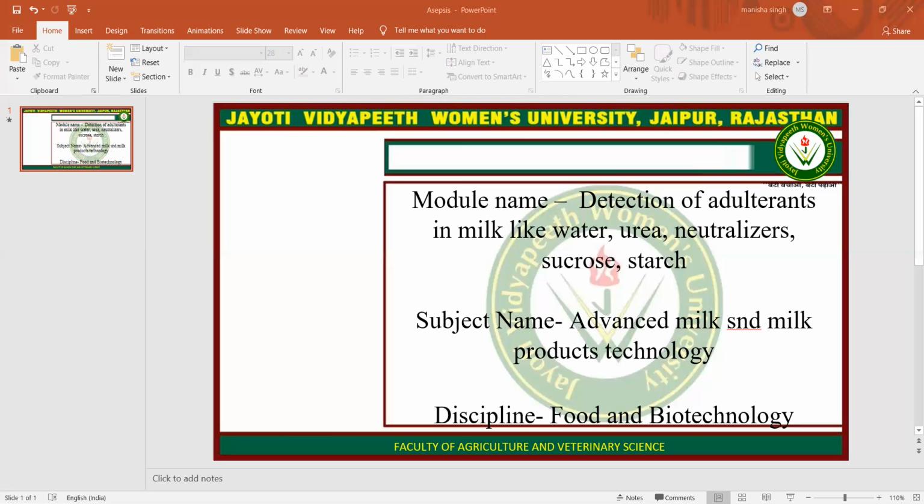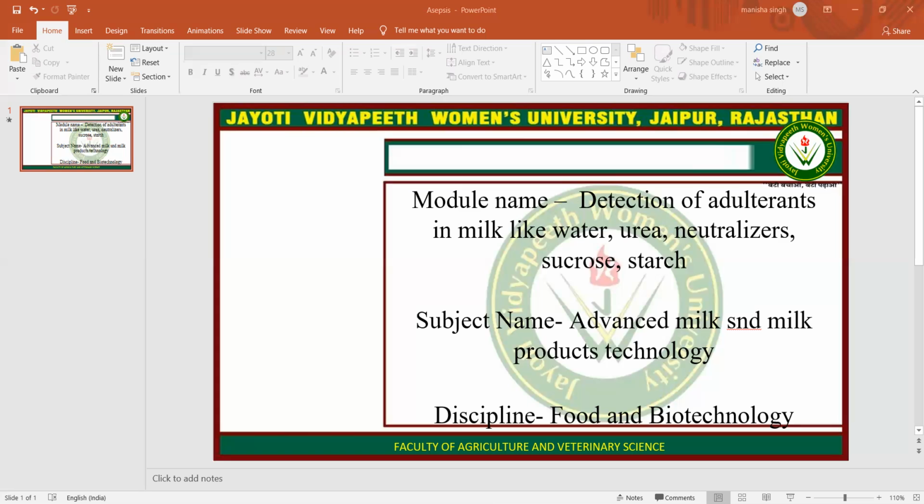Next adulterant is starch. For that, iodine solution is required. Dissolve 2.6 grams of iodine and 3 grams of potassium iodide in a sufficient quantity of water and make up to 200 ml volume. Procedure is: take about 5 ml of milk in a test tube, bring it to boiling condition and allow the test tube to cool to room temperature. Add 1 to 2 drops of iodine solution to the test tube. Development of blue color indicates presence of starch, which disappears when the sample is boiled and reappears on cooling. The limit of detection of the method is 0.02%.